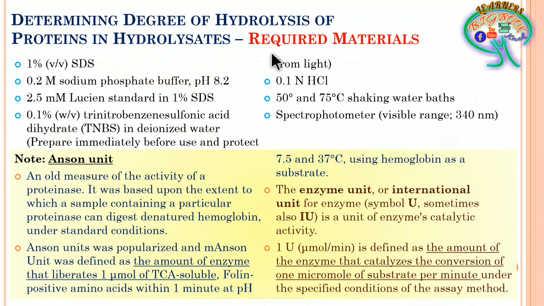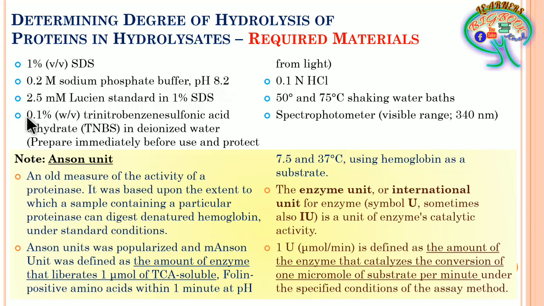Further are the required materials, where we will require 1% SDS, weight by volume. It should be weight by volume, it's not volume by volume. 0.2 molar sodium phosphate buffer at pH 8.2, and 2.5 millimolar leucine standard in 1% SDS.